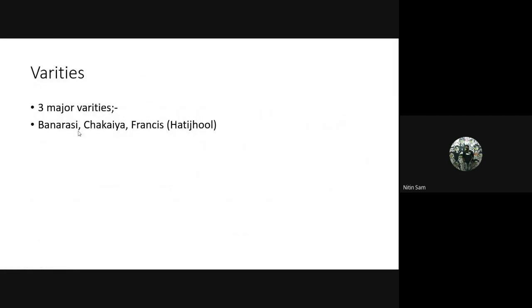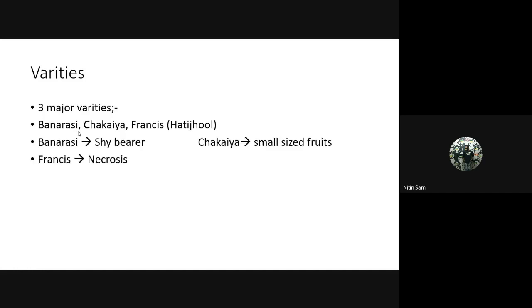So coming to varieties, there are only three major varieties: Banarasi, Chakaiya, and Francis, also called Hathi Jhool. Okay, but there is a problem in these varieties. Banarasi is a shy bearer. Chakaiya has small-sized fruits, hence they are used in pickle making. Please remember, the variety used in pickle making is Chakaiya. Then Francis has a physiological disorder called necrosis.